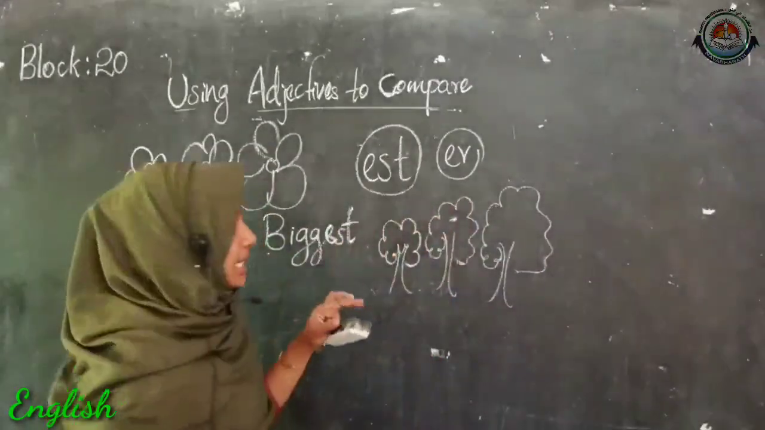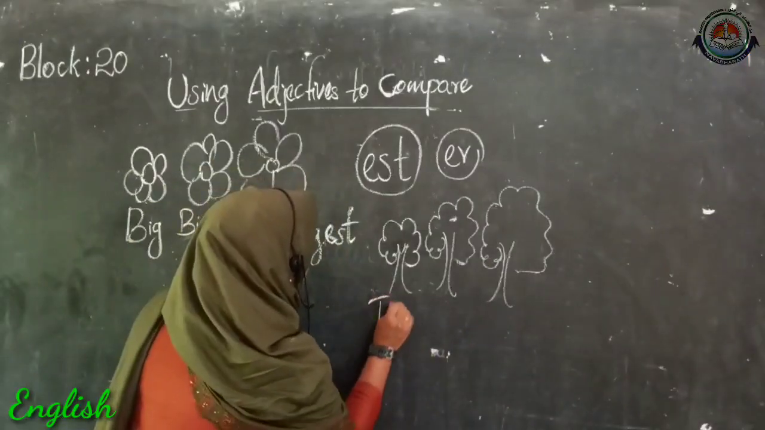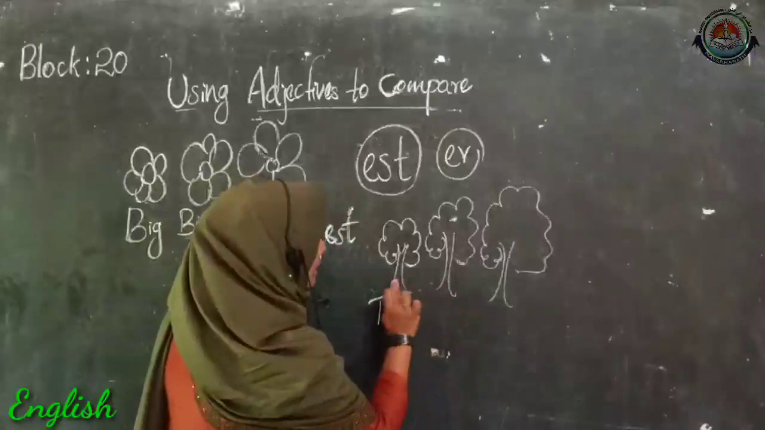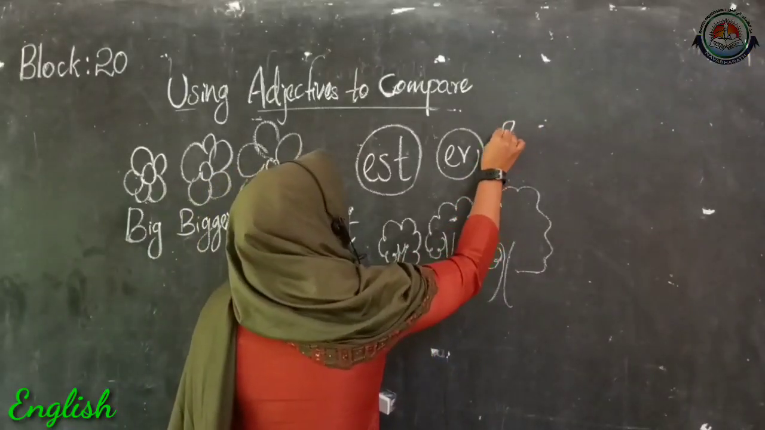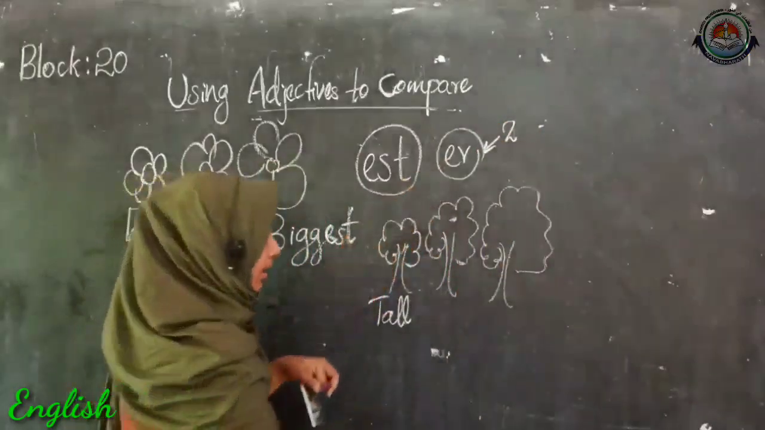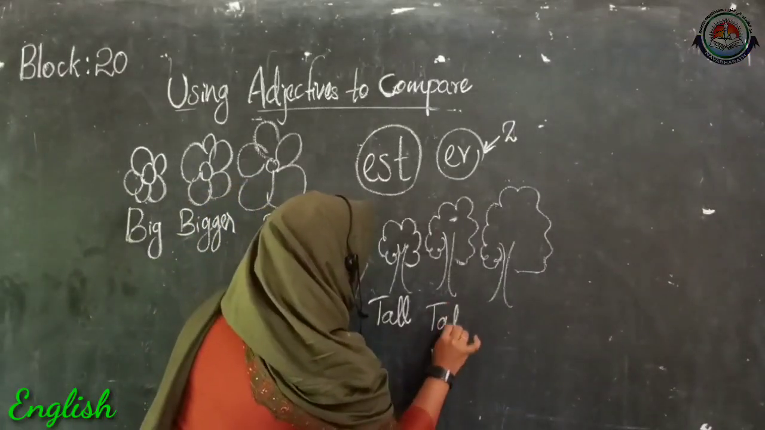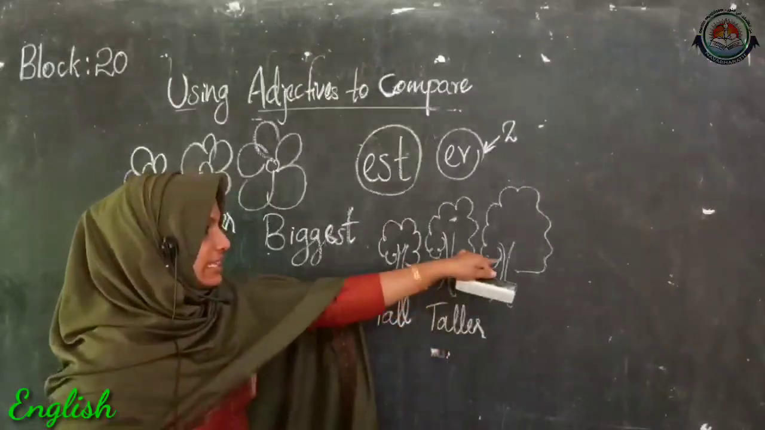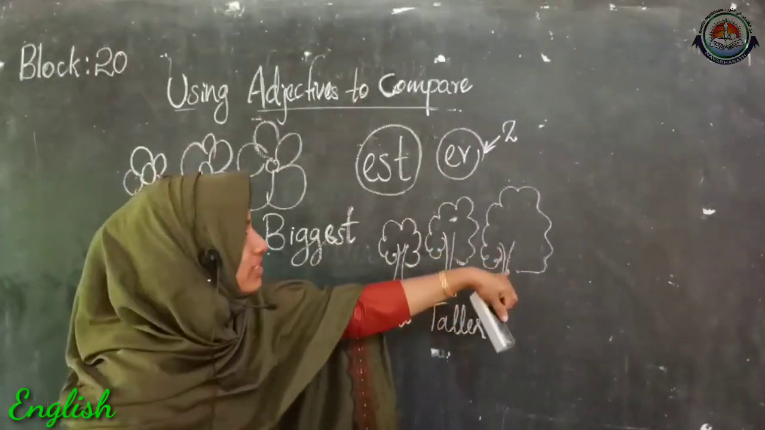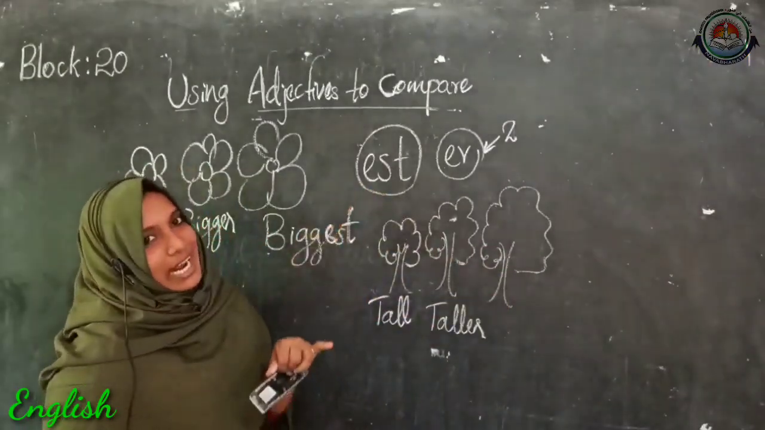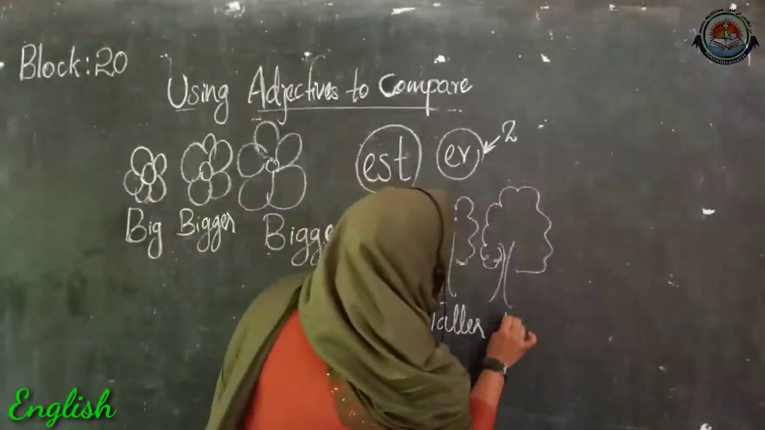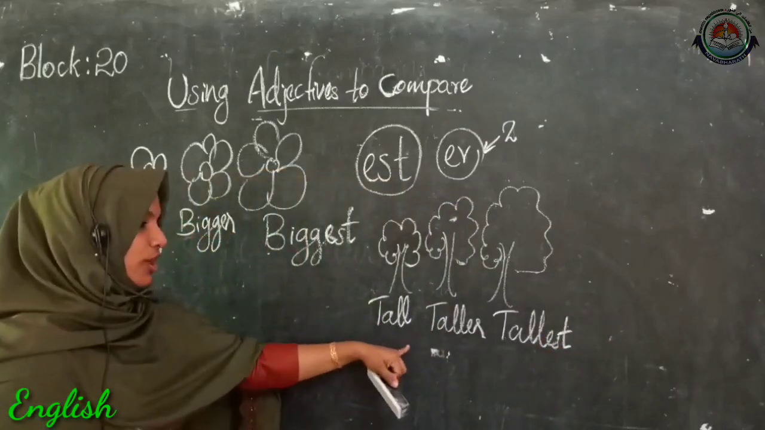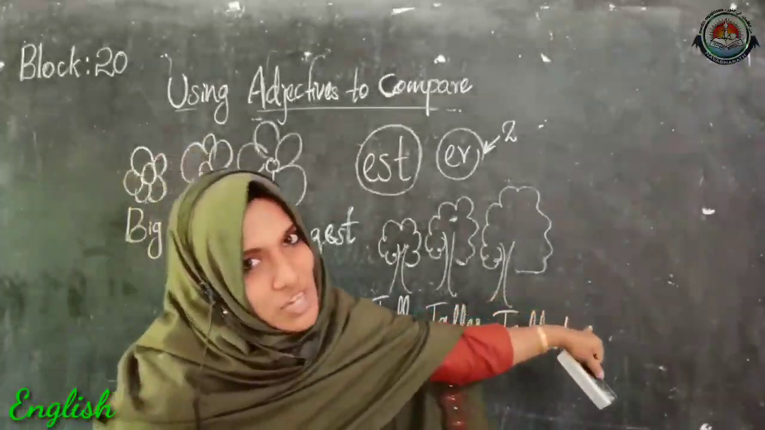So we can describe this tree as tall. And second one, when we compare two things, there we can use ER. So we can add ER at the end of this describing word. Then in the case of the third one, there we are adding EST. So this is tallest. Tall, taller, tallest.